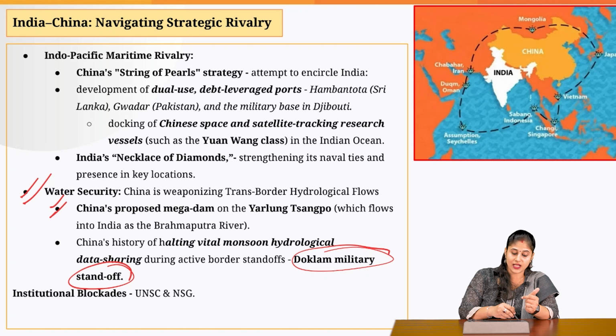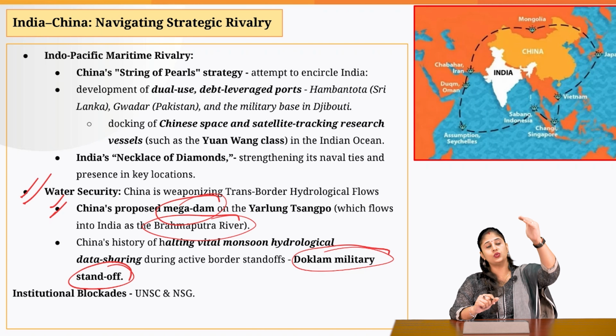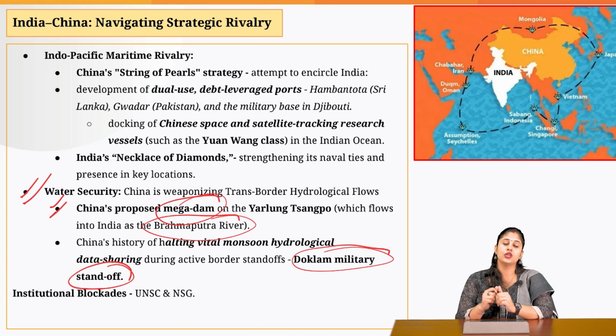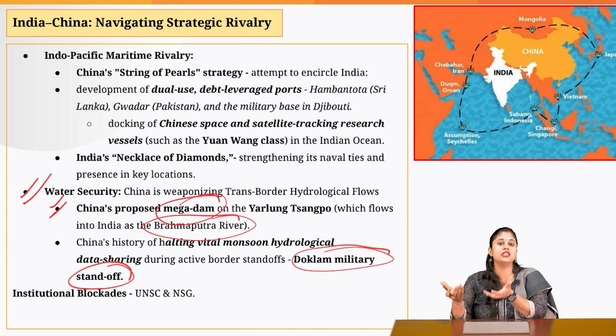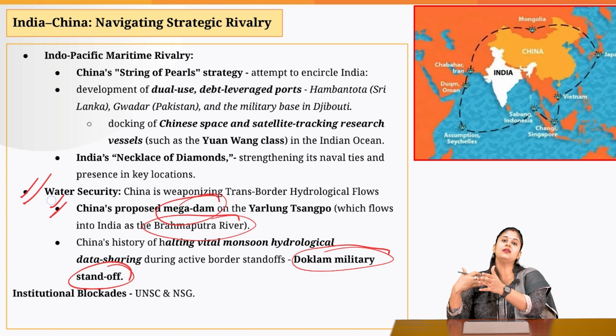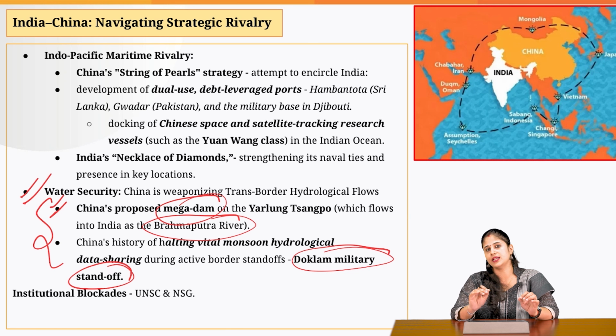Why? Because China has now proposed that it is going to develop a mega dam on the Brahmaputra river. Now, this could be problematic. You are going to develop a dam. Whenever the flow is higher in the Brahmaputra river, you will release that water. And you are not sharing the data with us also. So we cannot make the requisite arrangements when it comes to states like Assam, which frequently witness flood-like situations. So this is another bone of contention between India and China.